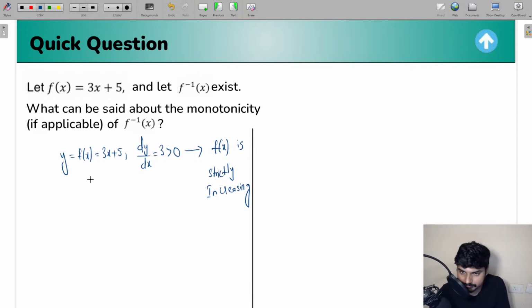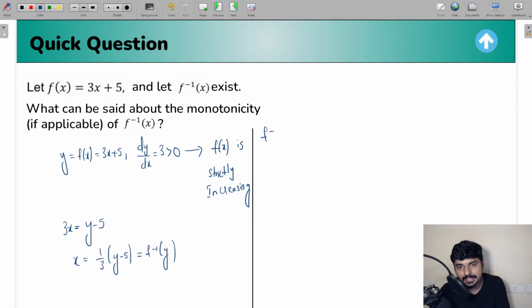So to find the inverse, you need to write x in terms of y. I'm going to get 3x is equal to y minus 5, or I can write down x to be equal to 1 by 3 into y minus 5. Now we do know that x is simply nothing but f inverse of y. So from here, you're going to get f inverse of y to be 1 by 3 into y minus 5. So from here, guys, what is f inverse of x going to be? It is going to be 1 by 3 into x minus 5.